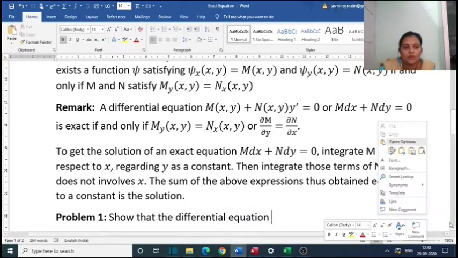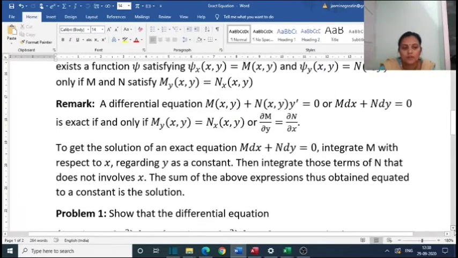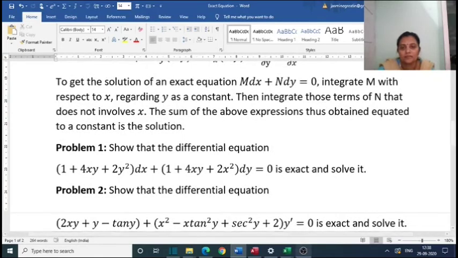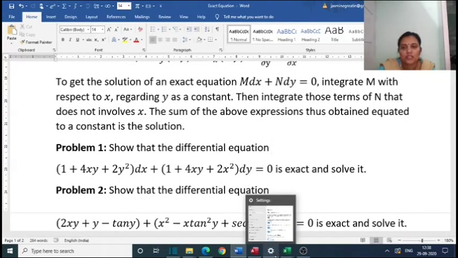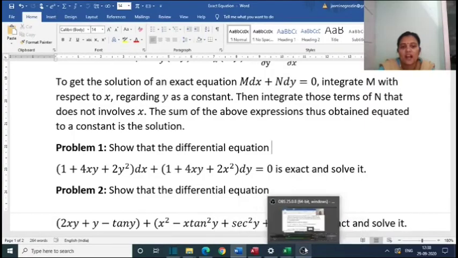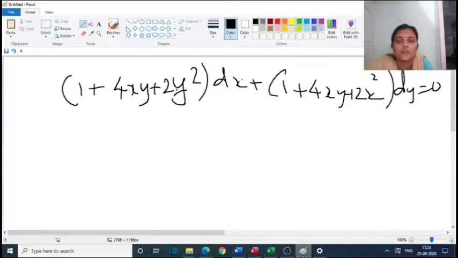Now we have four problems in this section. The first problem is: show that the differential equation (1 plus 4xy plus 2y²) dx plus (1 plus 4xy plus 2x²) dy equal to 0 is exact, and hence solve it.